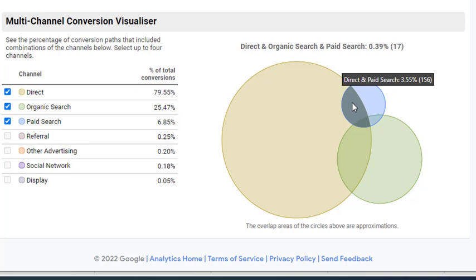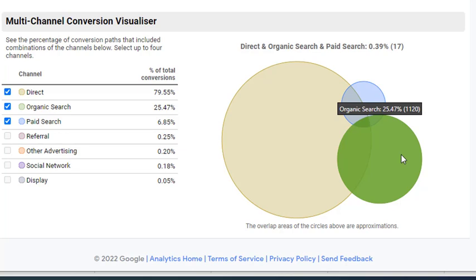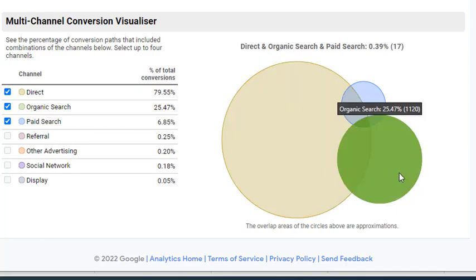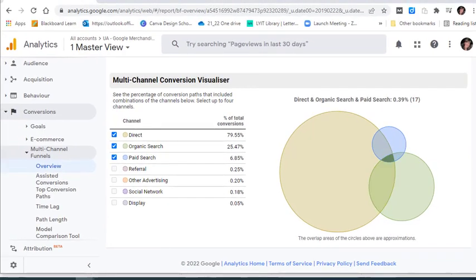But maybe they've seen your ad, and then a week later they came back and typed in, or bookmarked your website address, and so really the ad should be getting credit as well. And this one over here is organic search, but again, direct is getting all the credit, and possibly organic search should be getting more of the credit, so you can easily see the overlap here.